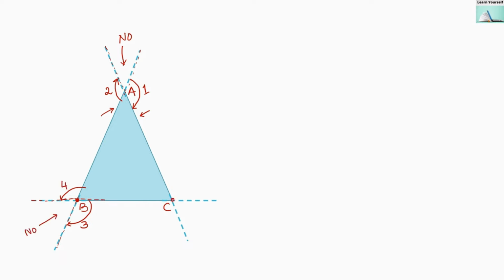Now with vertex C, if I extend line segment AC like this, then I will get the fifth exterior angle. And if I extend line segment BC like this, then I will get my sixth exterior angle. And this is not an exterior angle. So at each and every vertex, I will get two exterior angles when I extend those particular line segments.